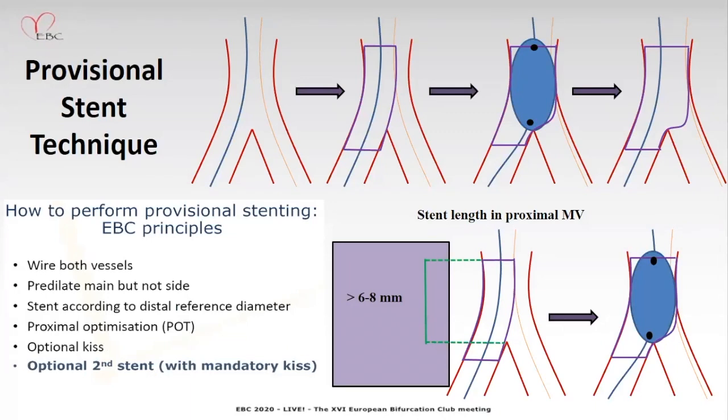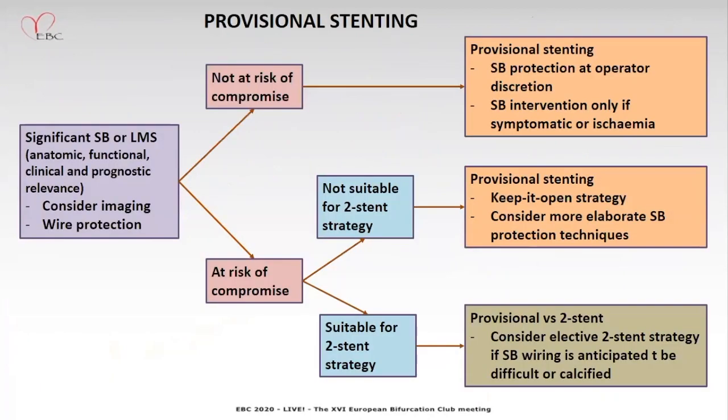The stepwise approach to provisional stent technique: first wire both vessels, pre-dilate the main but not the side, stent according to the distal reference diameter, perform the POT with an adequately sized balloon, and optional kiss if there is a suboptimal result. Even after POT or even after kiss, if a suboptimal result is there, there is the option for a second stent, that is TAP or T-stenting.